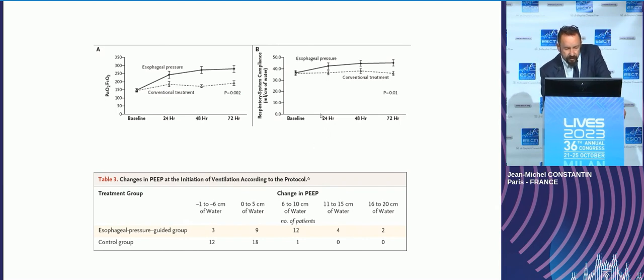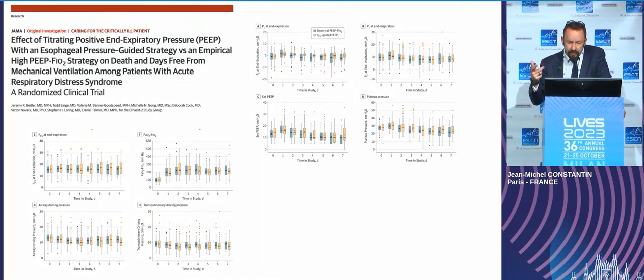And you see, compared to the PEEP FiO2 table, in some patients you increase PEEP with esophageal pressure, in some others you decrease PEEP. So I think it's interesting. But when we try to use that in a large randomized controlled trial, the results are absolutely negative. It means that it's difficult. And it's probably too difficult at bedside for all our severe ARDS patients.